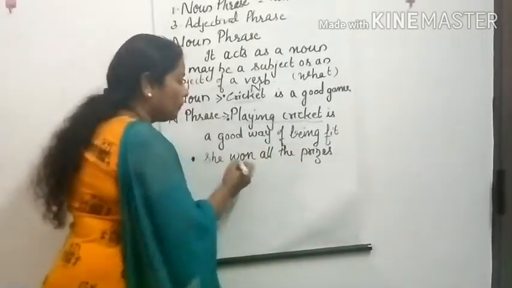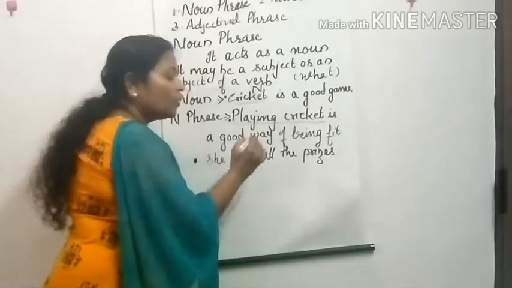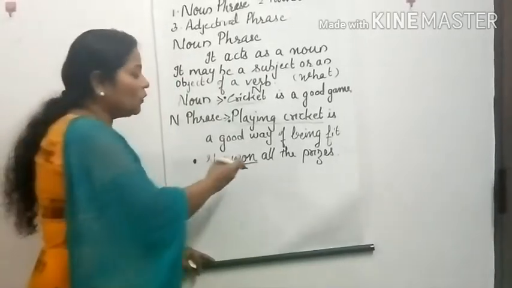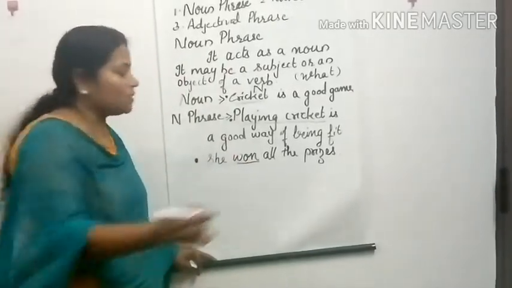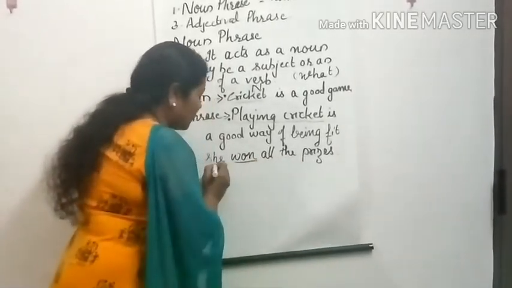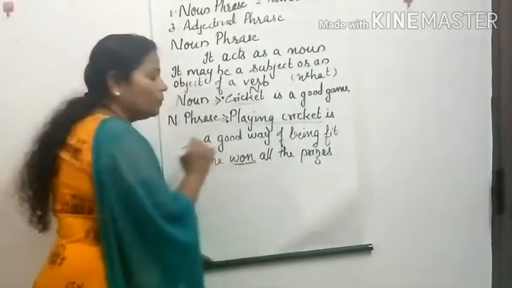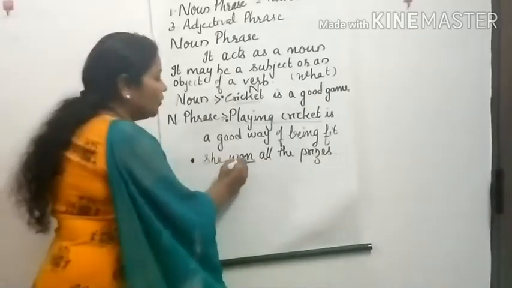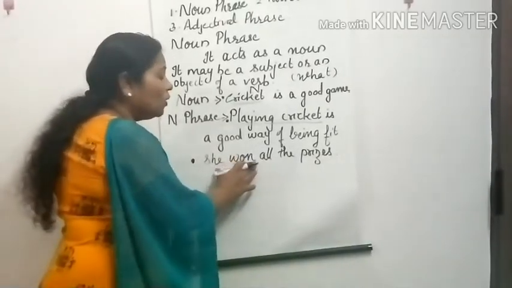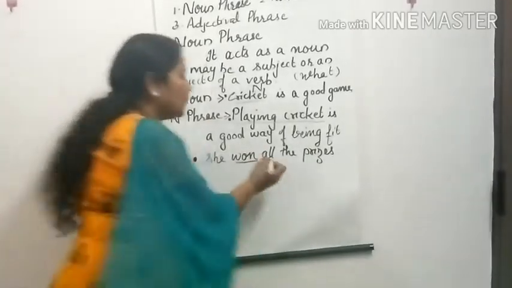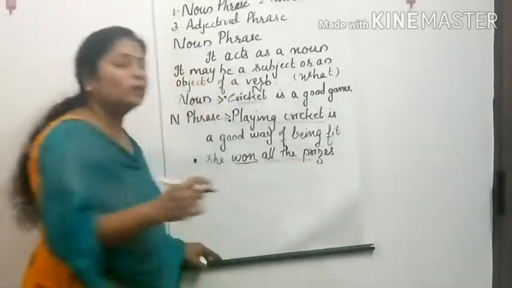Okay, see in your book there's one example. She won all the prizes. She won, so it's the object of a verb. Now this is our verb. She won what? All the prizes. So here all the prizes. See, she won becomes our subject and verb combination. Our phrase means that which will not have a subject and verb combination. So this is our phrase. She won what?